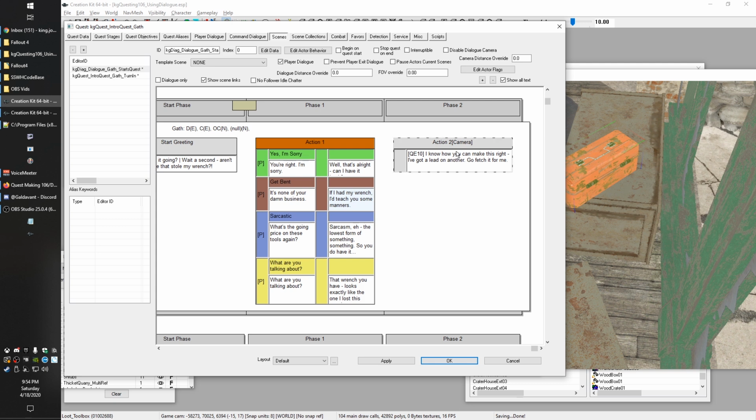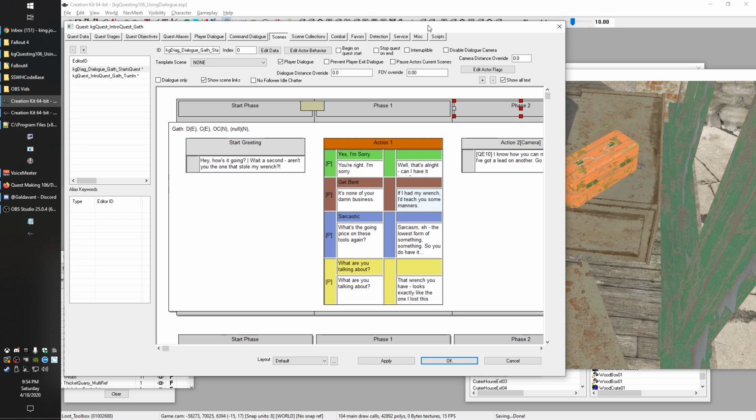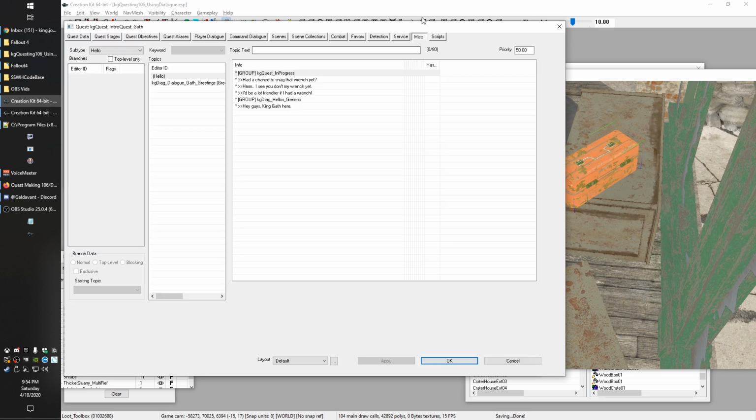So this line cannot be played just arbitrarily. Something has to cause it to happen. And the way that happens is through a greeting line. And you can find out which greeting lines you have set up on the miscellaneous tab. So you've got your hellos. Those are kind of a greeting. And then you definitely have the section called greetings, which will be named whatever ID you gave when you first added a greeting, which we covered in the Dialogue 104 tutorial, and probably in multiple, but that's the one that this came from.